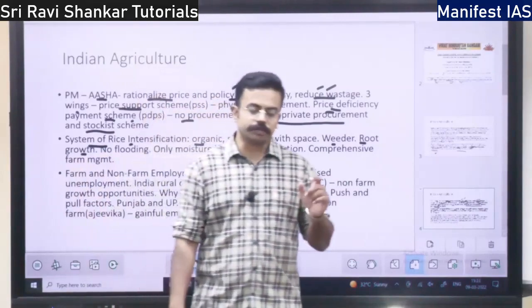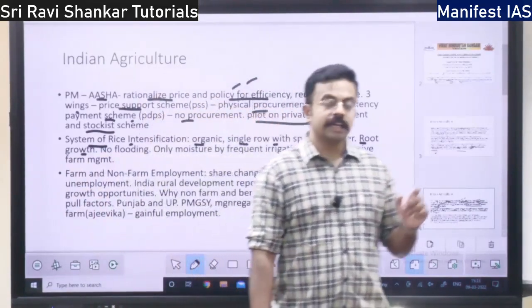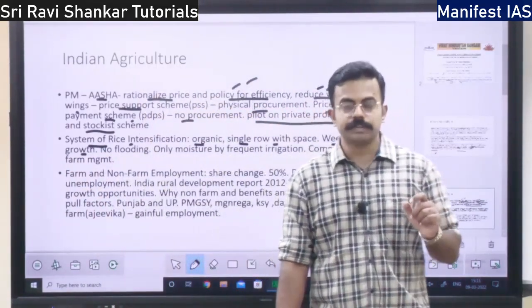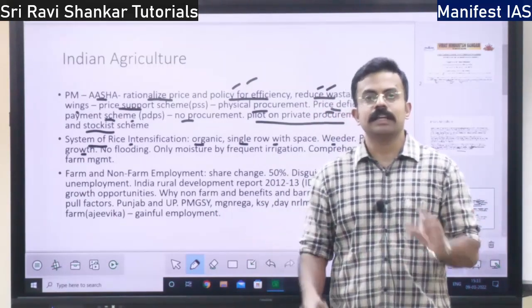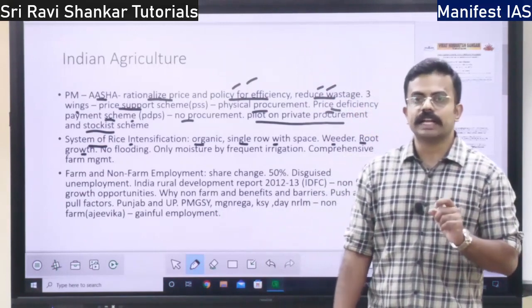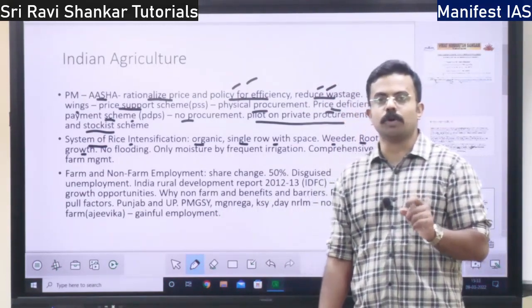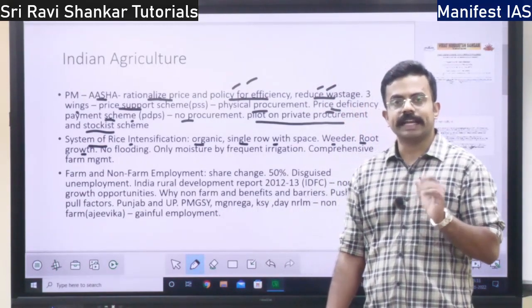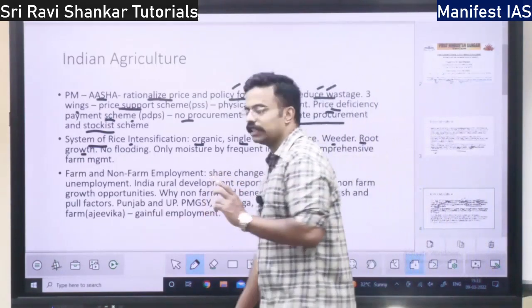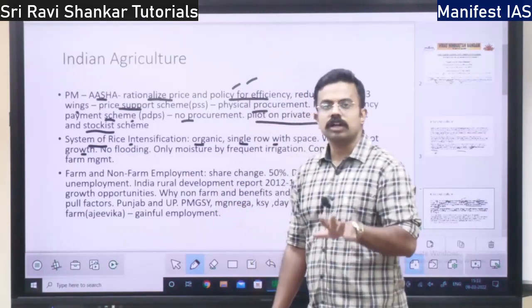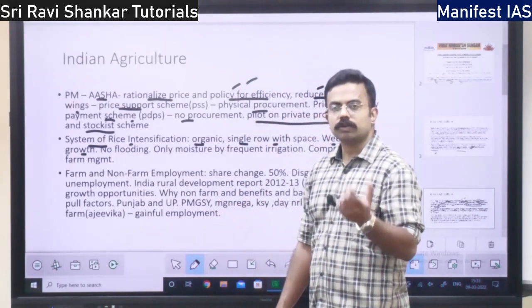See, if the root of the rice sapling or the rice plant goes deep, if it spreads wide, then the yield of the rice will be more, the yield of the paddy will be more. If it doesn't spread wide, the yield will be less, right? So under this system of rice intensification, it focuses on the growth of the root of the plant.